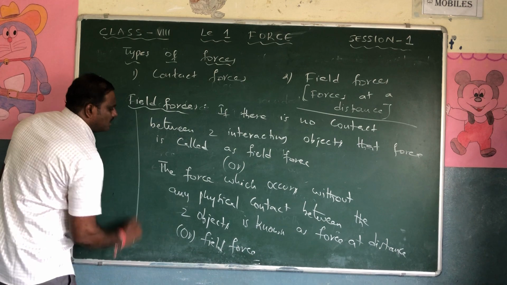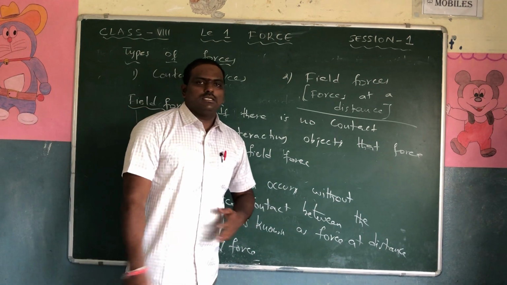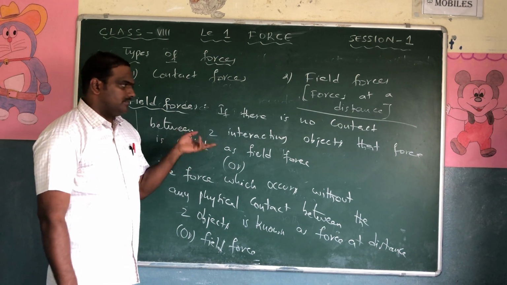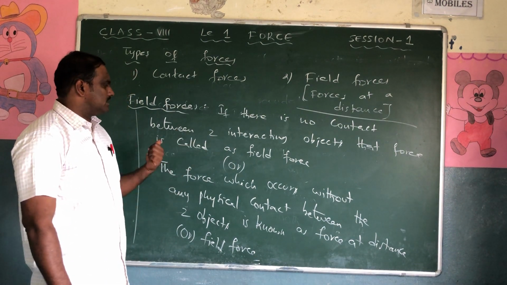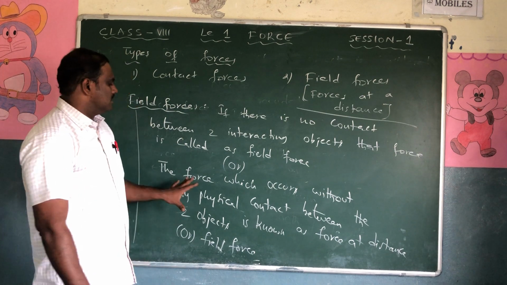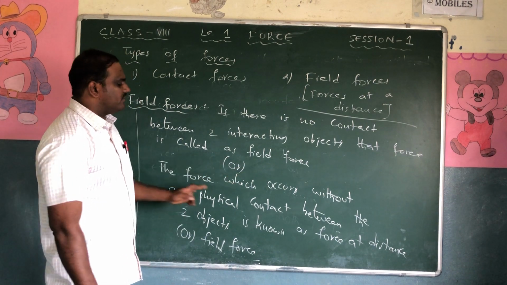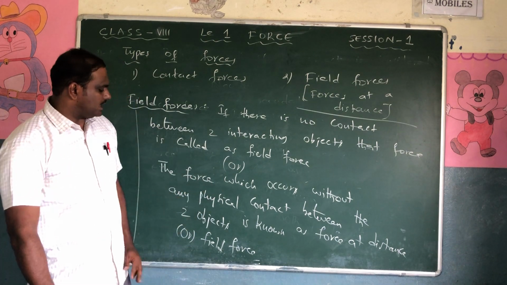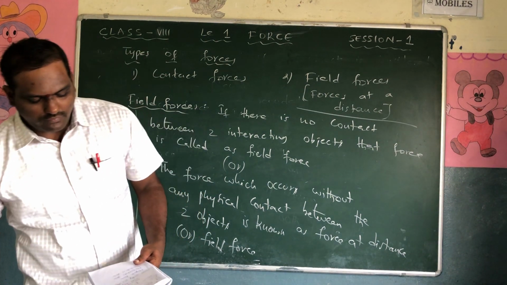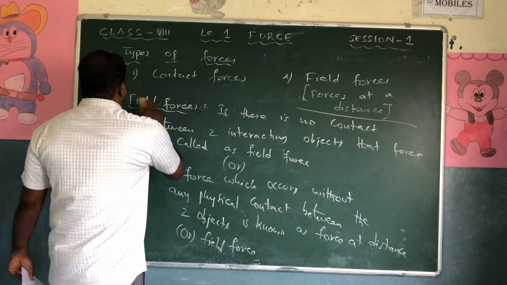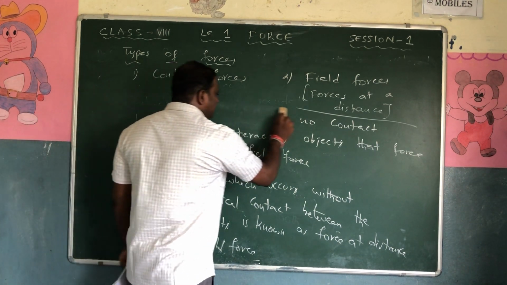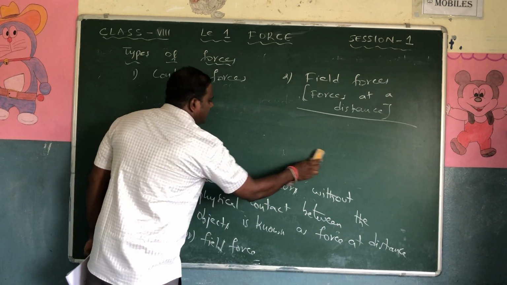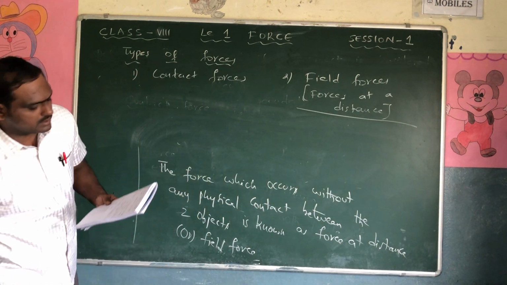So these are the two definitions for field force. The first definition is, if there is no contact between the two interacting objects, that force is called a field force. Then the force which occurs without a physical contact between the two objects is known as force at a distance or field force, right? So for examples, you have to write the examples also. The example, as I just explained, is the attracting of nails towards the magnet.